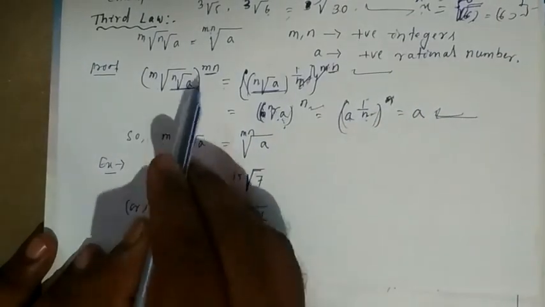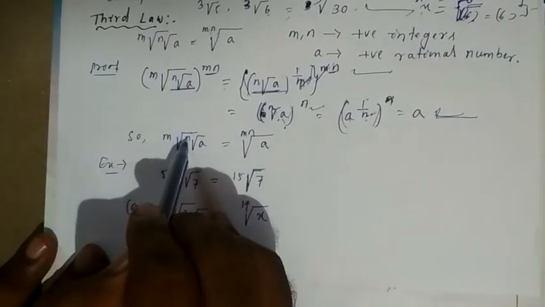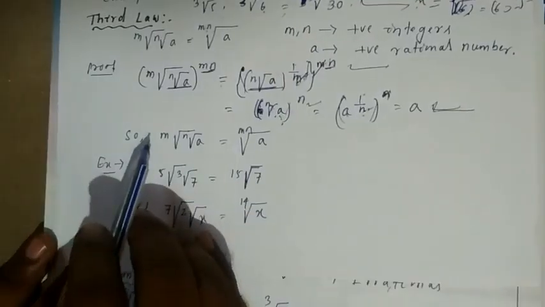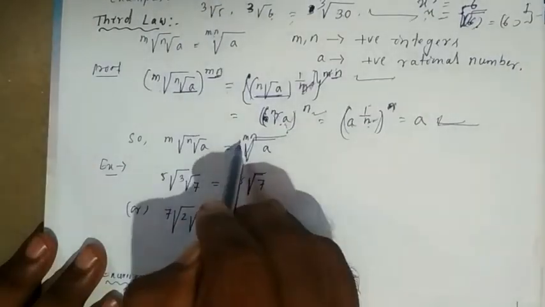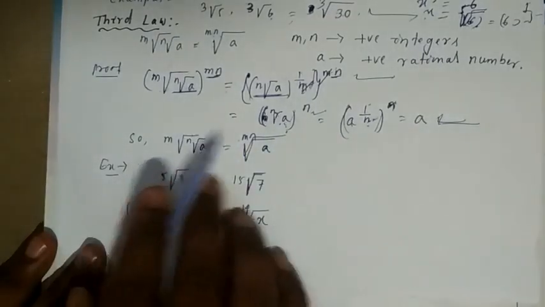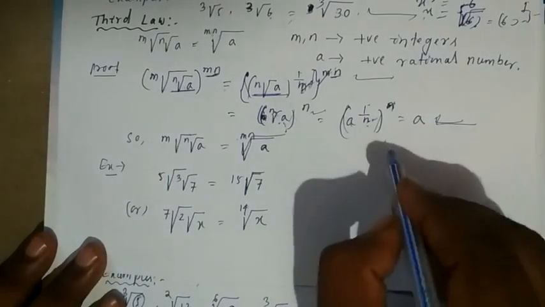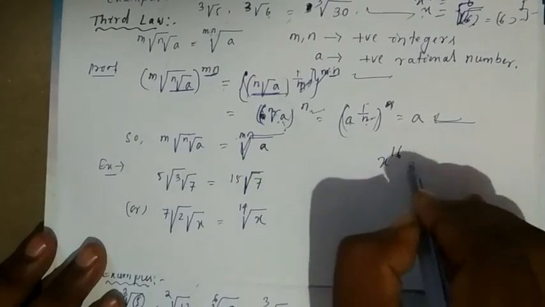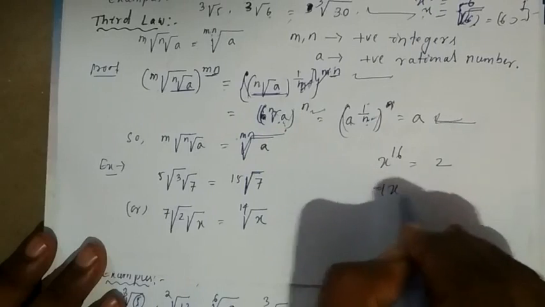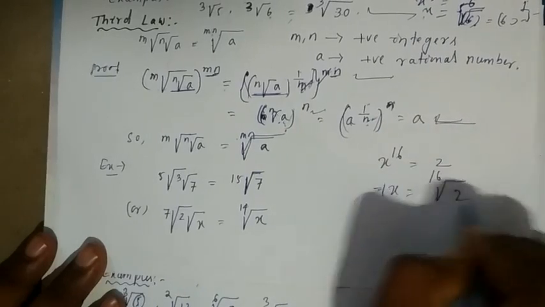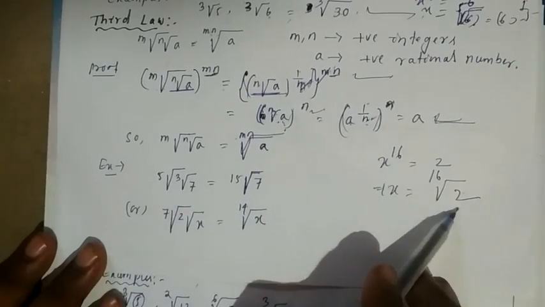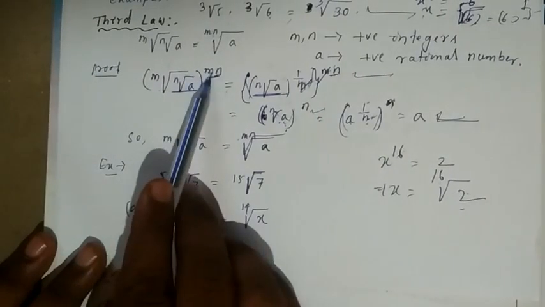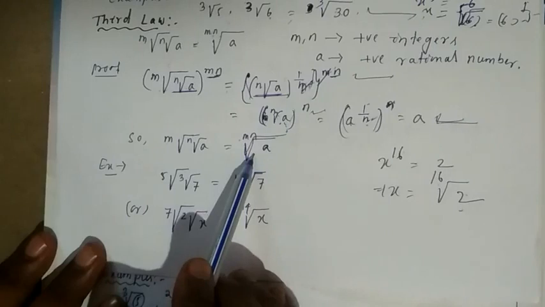But the mth root of the nth root of a is equal to, when this mn you send to the right hand side, it will become the root. So the mnth root of a. Understanding why it becomes a root? Again I am saying one more example, listen. Suppose x to the power of 16 is equal to 2. Then x is equal to how much? The 16th root of 2. Remember, 16 will become the order. Similarly, mn will become the order.